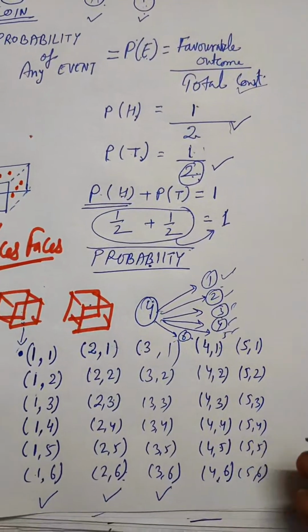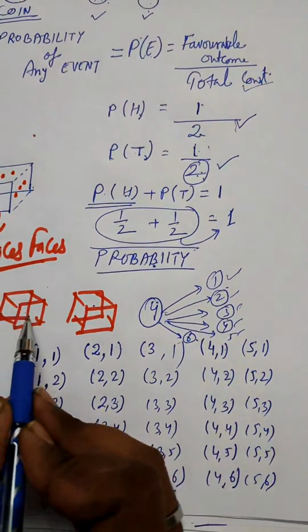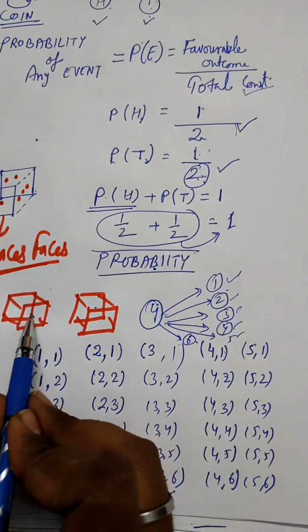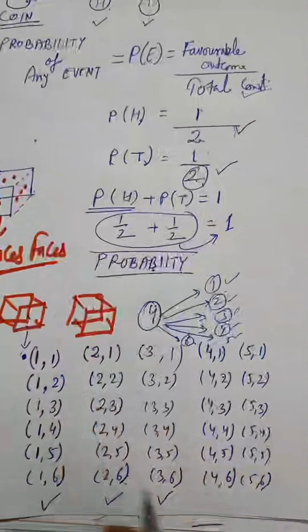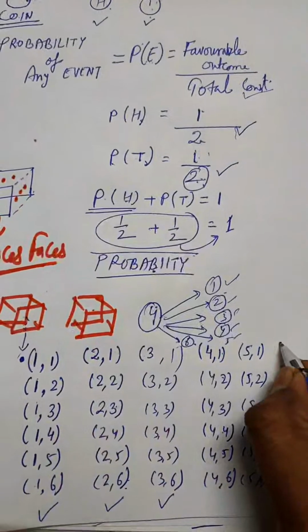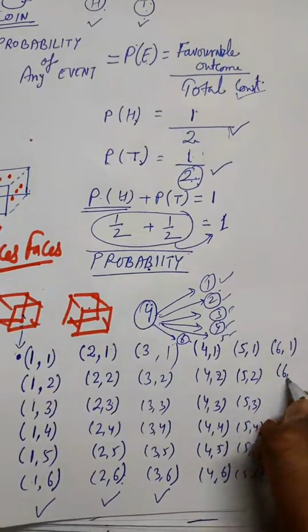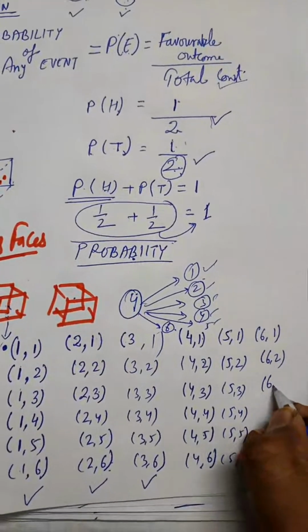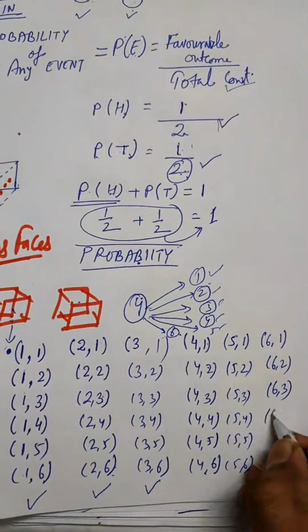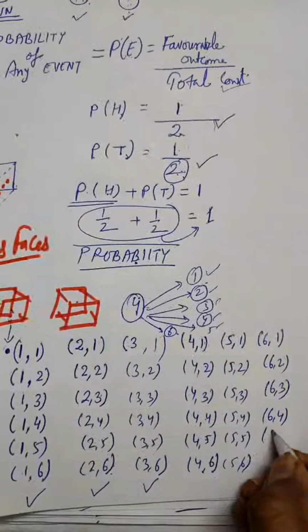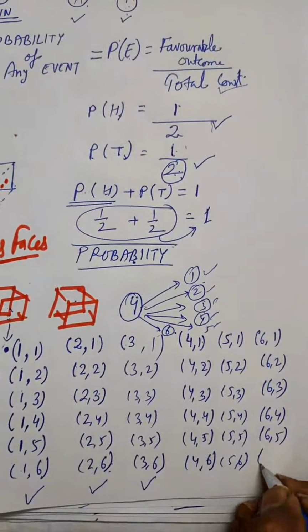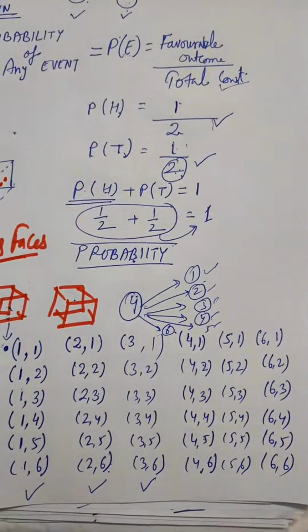So there is only one possibility left: when the number 6 is coming on the first dice and the other numbers coming on the second dice would be 1. So it will be 6 1, 6 2, 6 3, 6 4, 6 5 and 6 6, right?